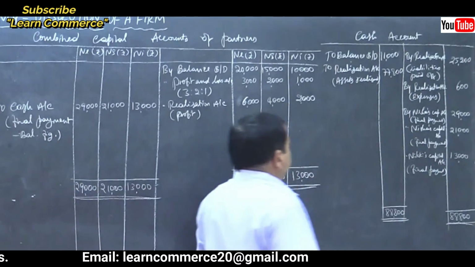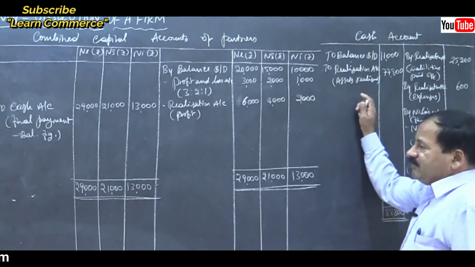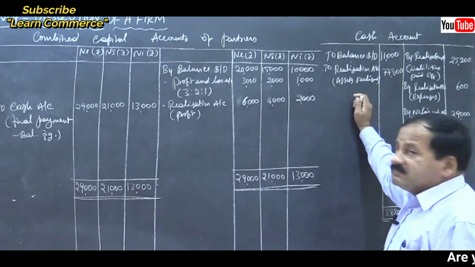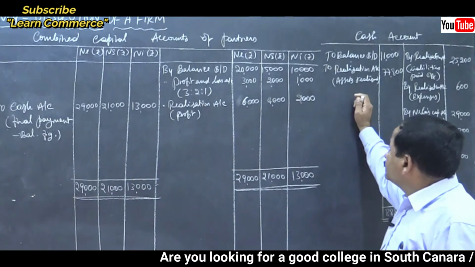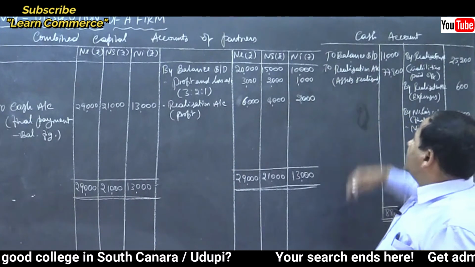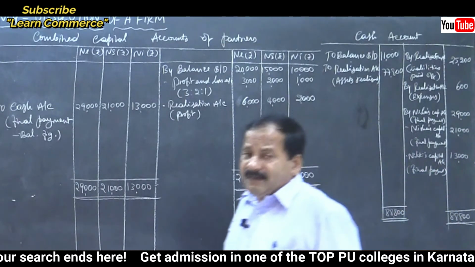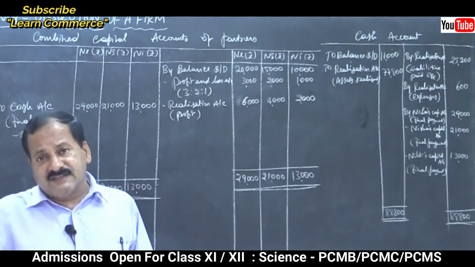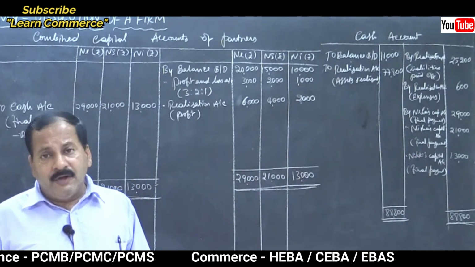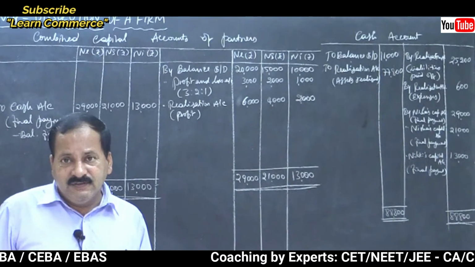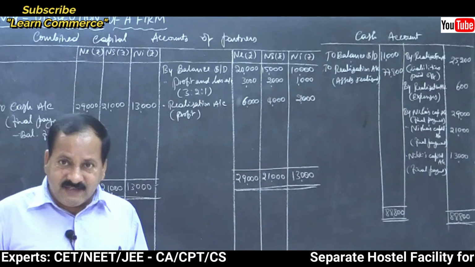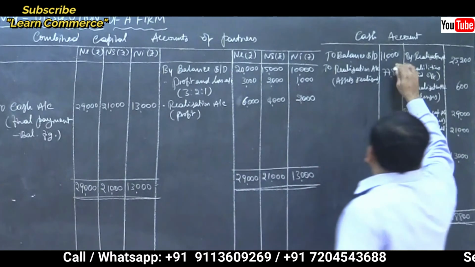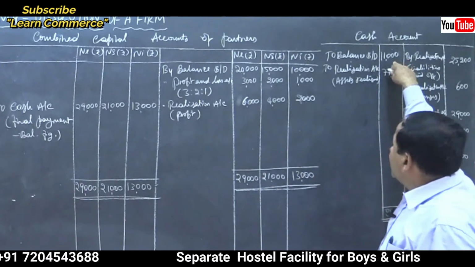Balancing figure. Now, let us move on to the last part, that is the cash account. To balance brought down. The cash account always shows a debit balance, doesn't it? It always shows a debit balance because cash always appears on the asset side. Without having cash, we cannot make any expenses through cash. So cash must be there. When cash is there, it shows a debit balance because it is an asset, correct? To balance brought down 11,000. Refer to the problem.